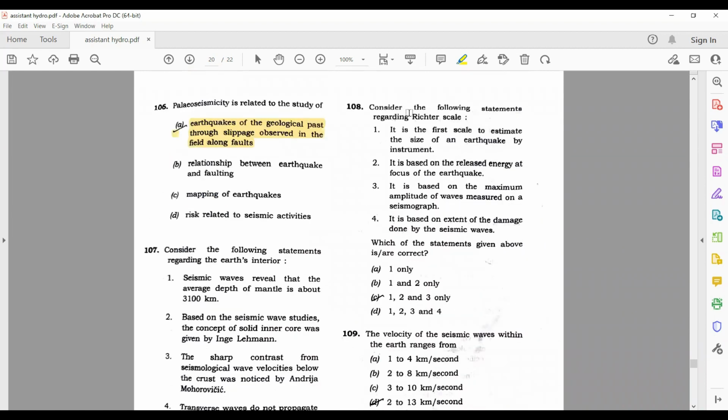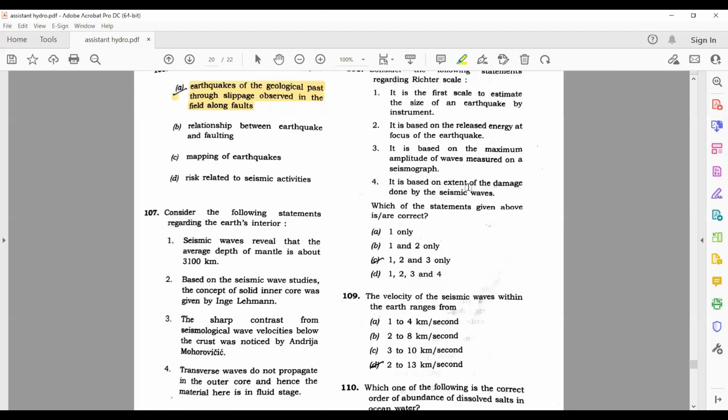Consider the following statements regarding Richter scale. It is the first scale to estimate the size of an earthquake by instrument. Okay, it's correct. It is based on the released energy at the focus. This is also right. It is based on the maximum amplitude of the waves measured on a seismograph. It is a magnitude scale. Okay, this is also right. It is done on extent of damage done. No, fourth is wrong. So there is 1, 2, and 3 only.